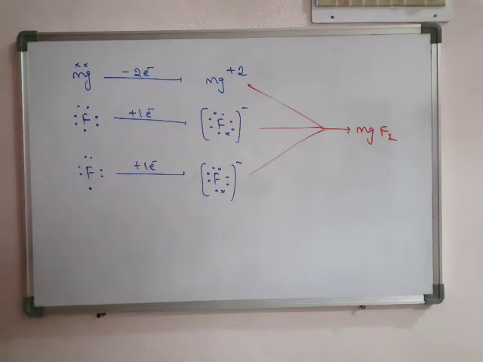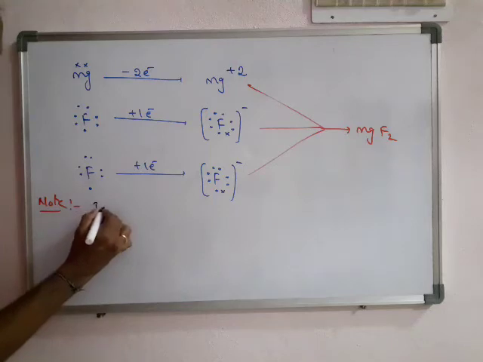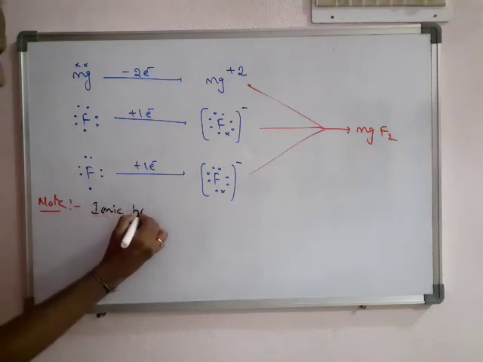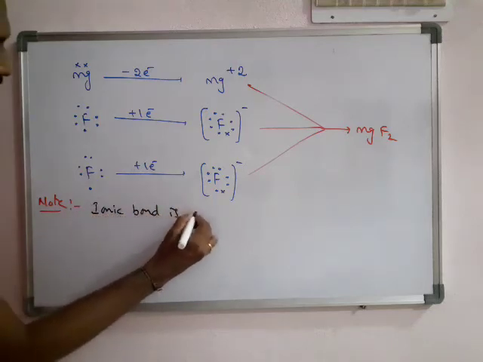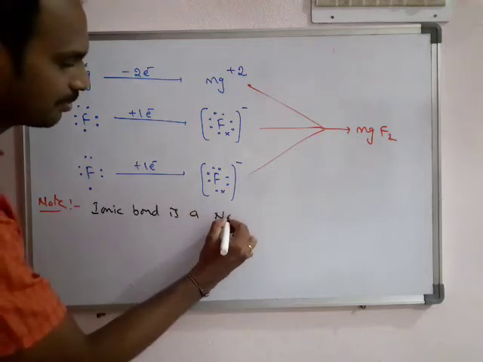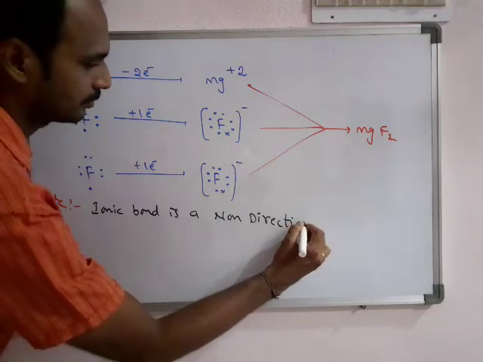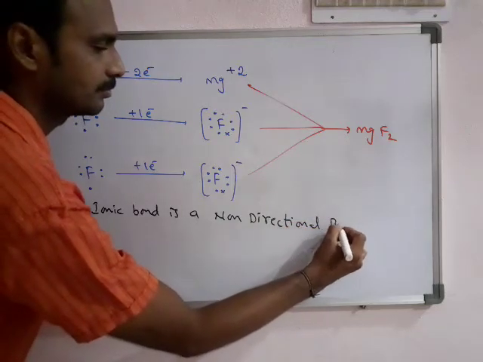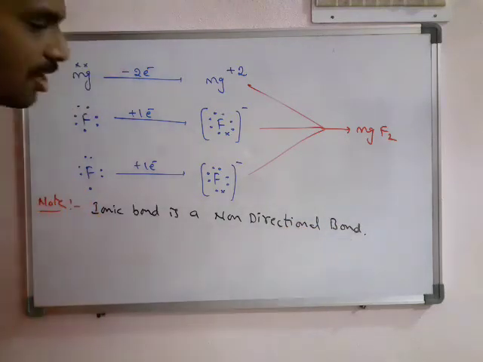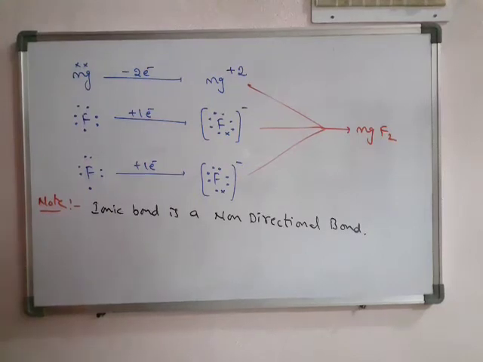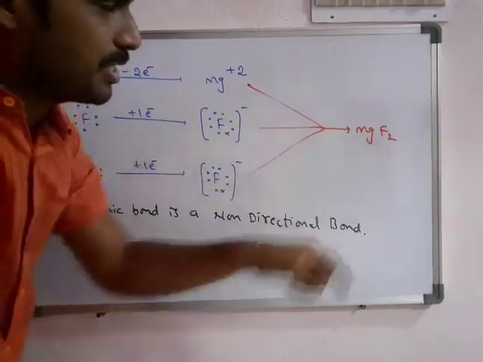Here very important one, just write it as a note. It's a highly important one. Ionic bond is a non-directional bond. It is a non-directional bond. So non-directional bond means, we write MgF2.